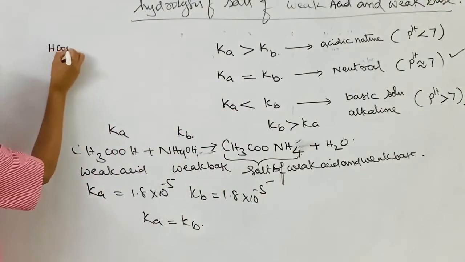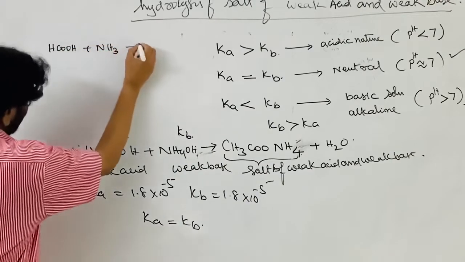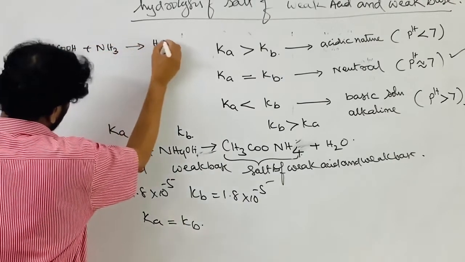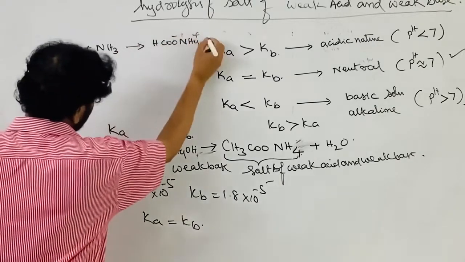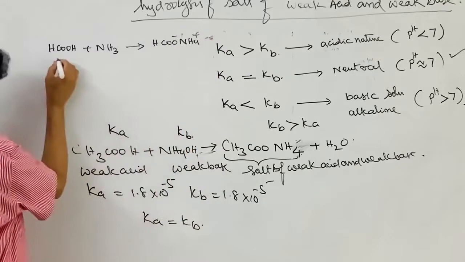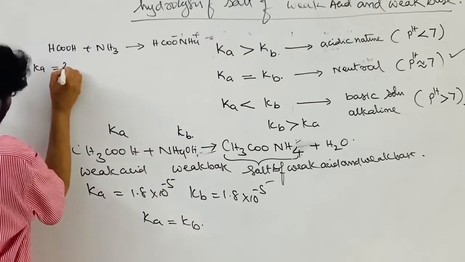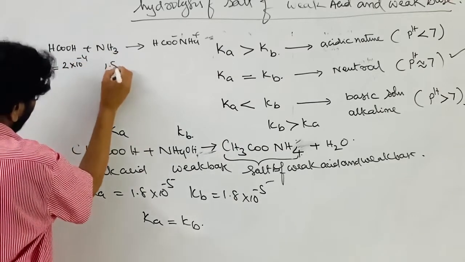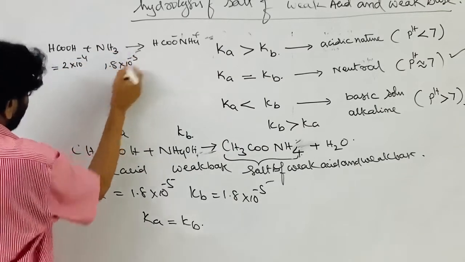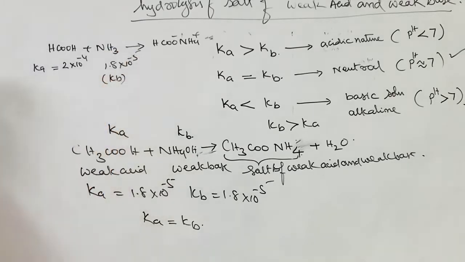Formic acid and ammonia give ammonium formate, which is the salt. Now in this case, the weak acid has Ka equal to 2 into 10 to the power of minus 4. This is equal to 1.8 into 10 to the power of minus 5. This is Kb of the base.